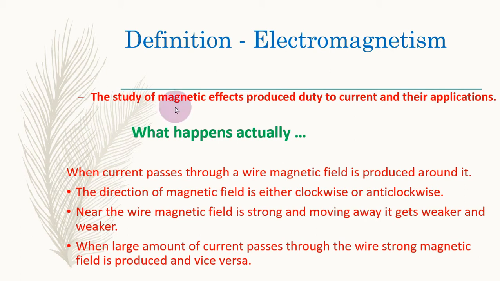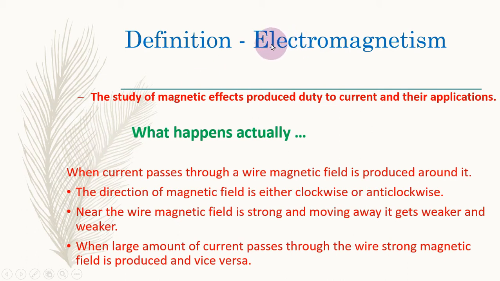So the study of magnetic effects produced due to current carrying wire and the applications of this magnetic field is known as what? Electromagnetism. It means that when current passes through a wire, magnetic field is produced around it, and this study is known as electromagnetism.